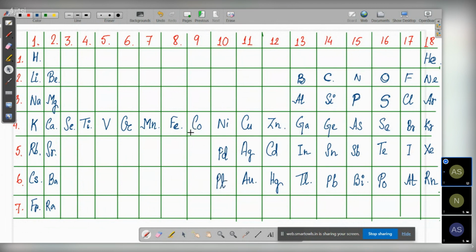platinum, cobalt, rhodium, iridium, iron, ruthenium, osmium, manganese, technetium, rhenium, chromium, molybdenum, tungsten, vanadium, niobium, tantalum, titanium, zirconium, hafnium, scandium, yttrium, lanthanum, actinium. So this is the entire periodic table.